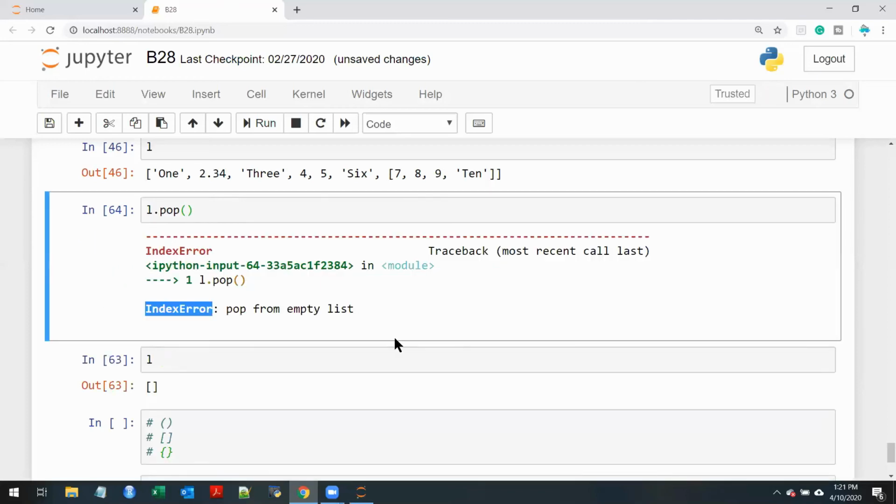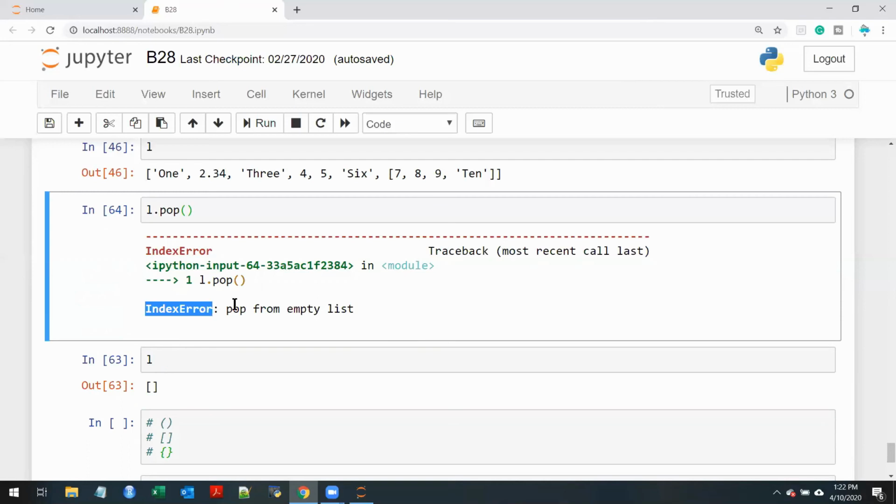When we do while loop, I'll tell you how you stop it, and also if you want to control this kind of issue with exception handling, although I wouldn't suggest it, you can still do it. And I'll tell you the reason why I don't suggest it when we do the exception handling topic.